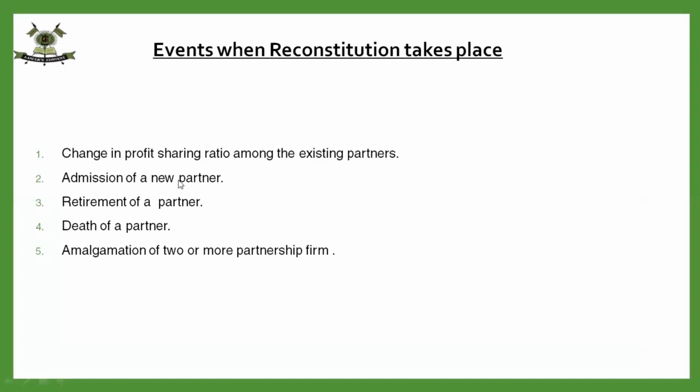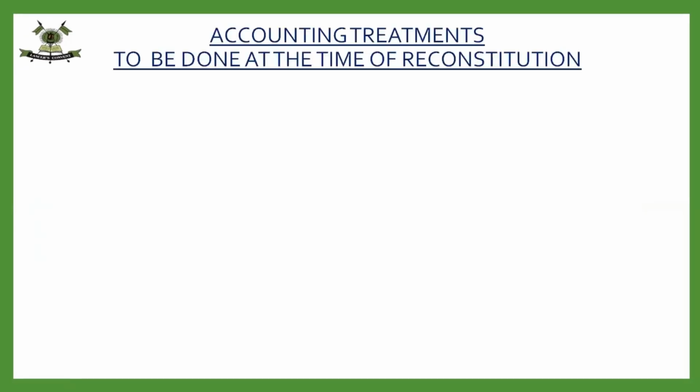And we have completed the accounting treatment to be done at the time when a new partner is being admitted into a firm. Now I'm taking this later, after admission, because most of the accounting treatments are the same as in the case of admission, except one or two differences here and there. So for any kind of reconstitution, we have to do 5 accounting treatments.